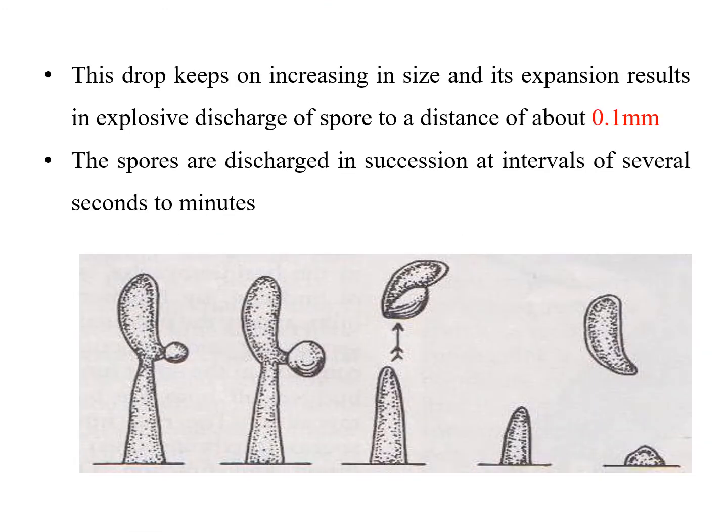Its expansion results in explosive discharge of the spore to a distance of about 0.1 millimeter, and the spores are discharged in succession at intervals of several seconds to minutes. After release of these basidiospores, the sterigmata degenerates.